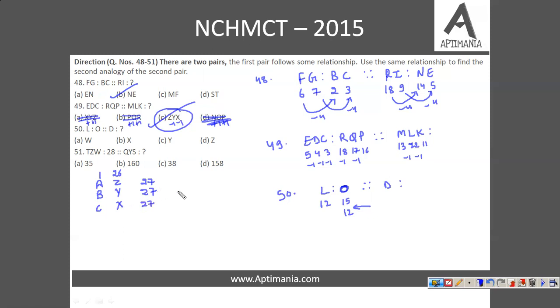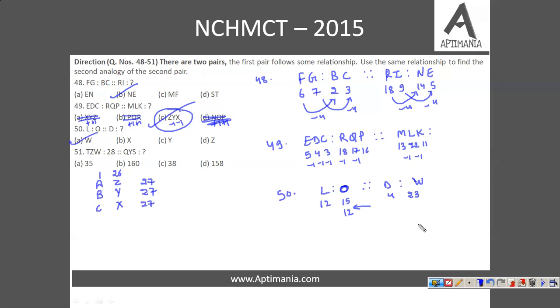So the same logic is applicable over here also. L and O, the sum is 27. So D is 4. So here it must be 23 to make the sum as 27. So the answer is W. In fact, W is 23, right? So option A is the correct one.